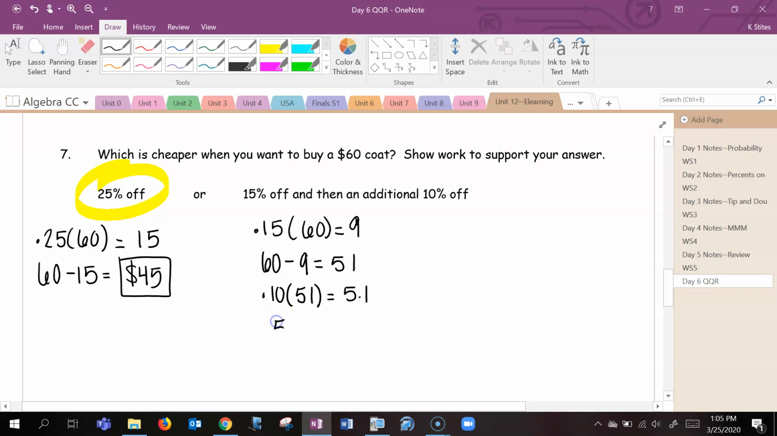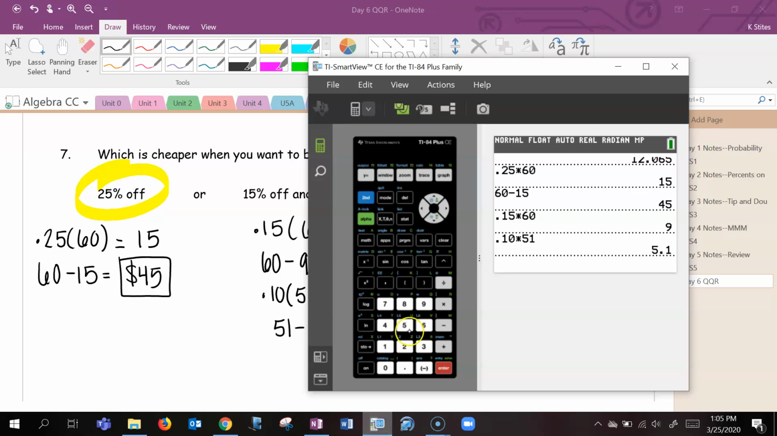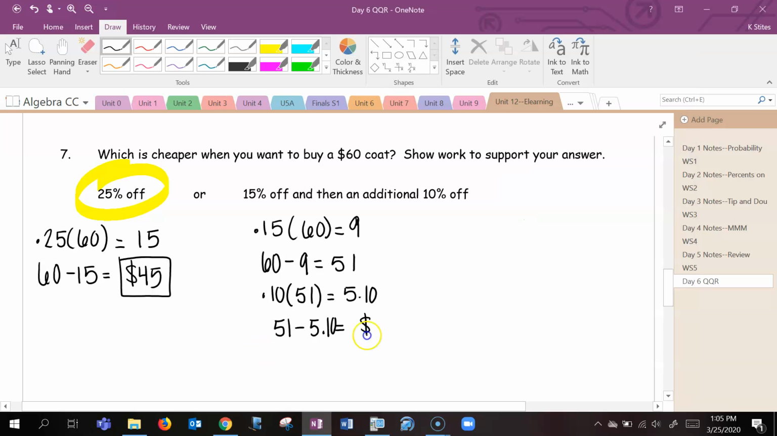Okay. And then again, that's the discount, so we'll subtract it off. And 5.1 is really $5.10, just to be clear. So that leaves us with $45.90. So, in this situation, it's not a huge deal. Like, it's not a huge difference, right? It's just 90 cents more. But you would rather pay less, right? So the combined discount is always better for the buyer.